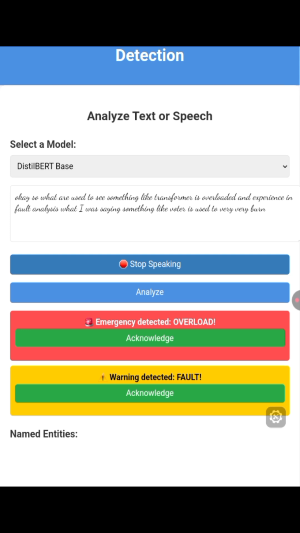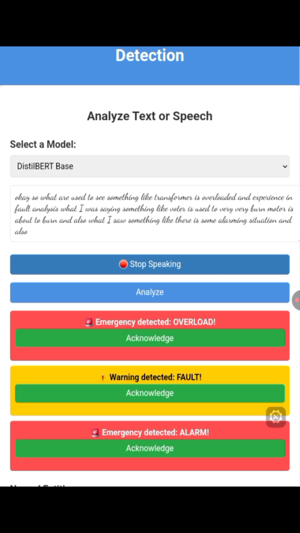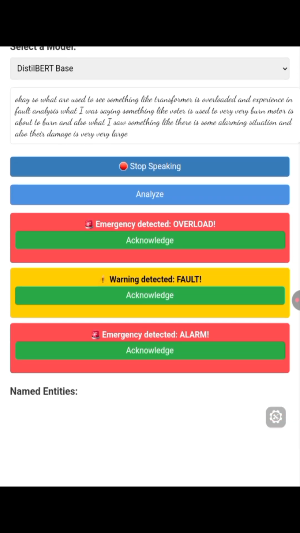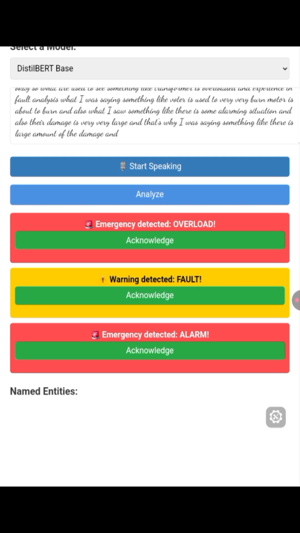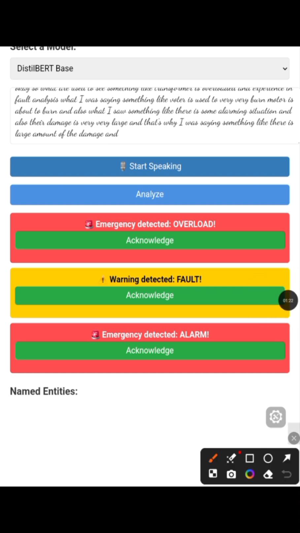Hence you can see these are the words: emergency detected, warning detected, emergency detected. Both are different, and somewhere it is overloaded, somewhere is fault, somewhere is alarm. So we can see what the things are. If the people are saying these things, they are detected with the help of text classification, and there is also some green colored text written, that is acknowledge.